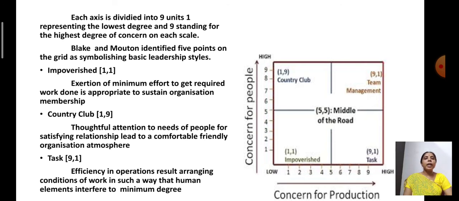So these three quadrants: impoverished, the first quadrant, where equal importance is given to both people and production. In case of country club, the second quadrant, where more concern is given for people and less concern for production. And the third quadrant is task, where more concern is given for production and less concern is given for the people.